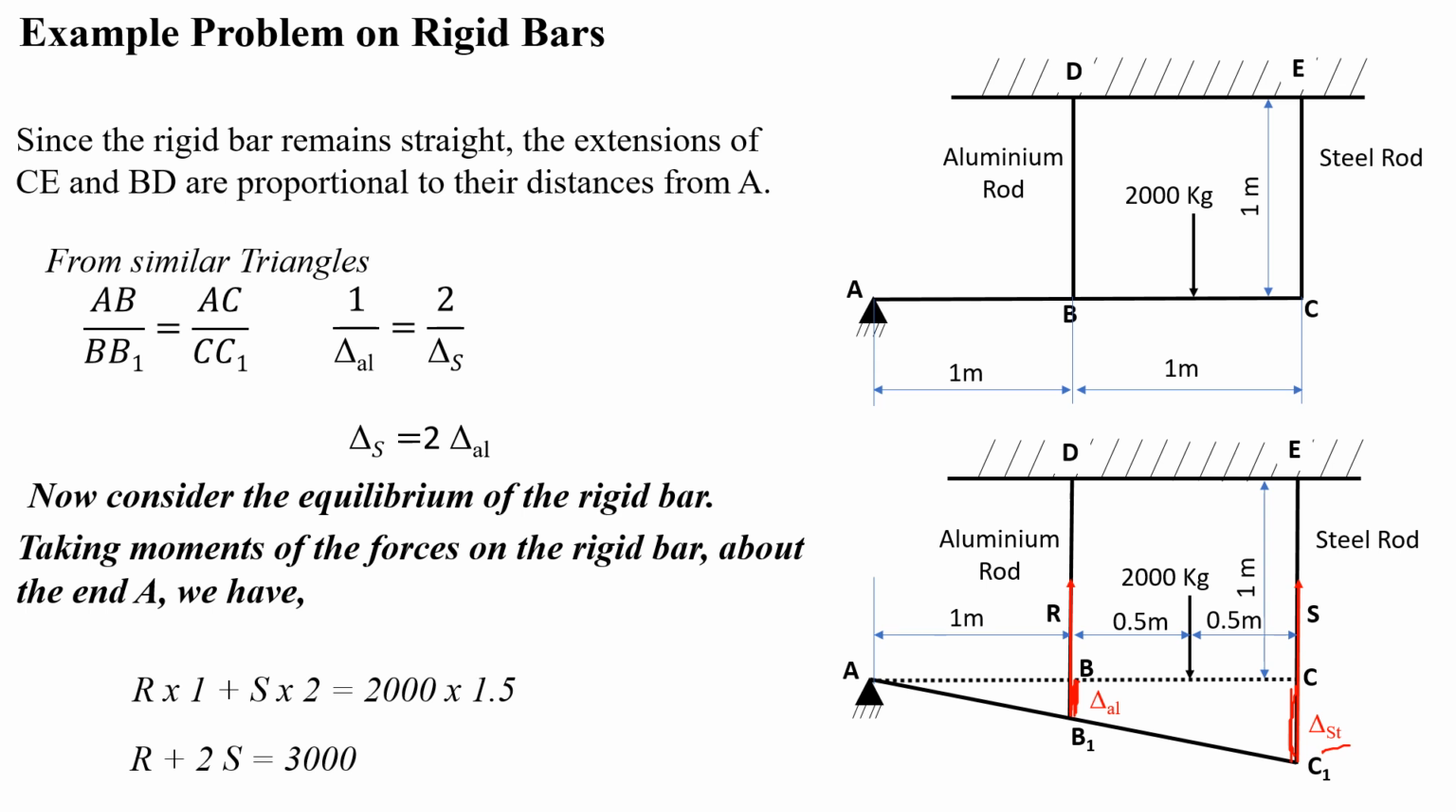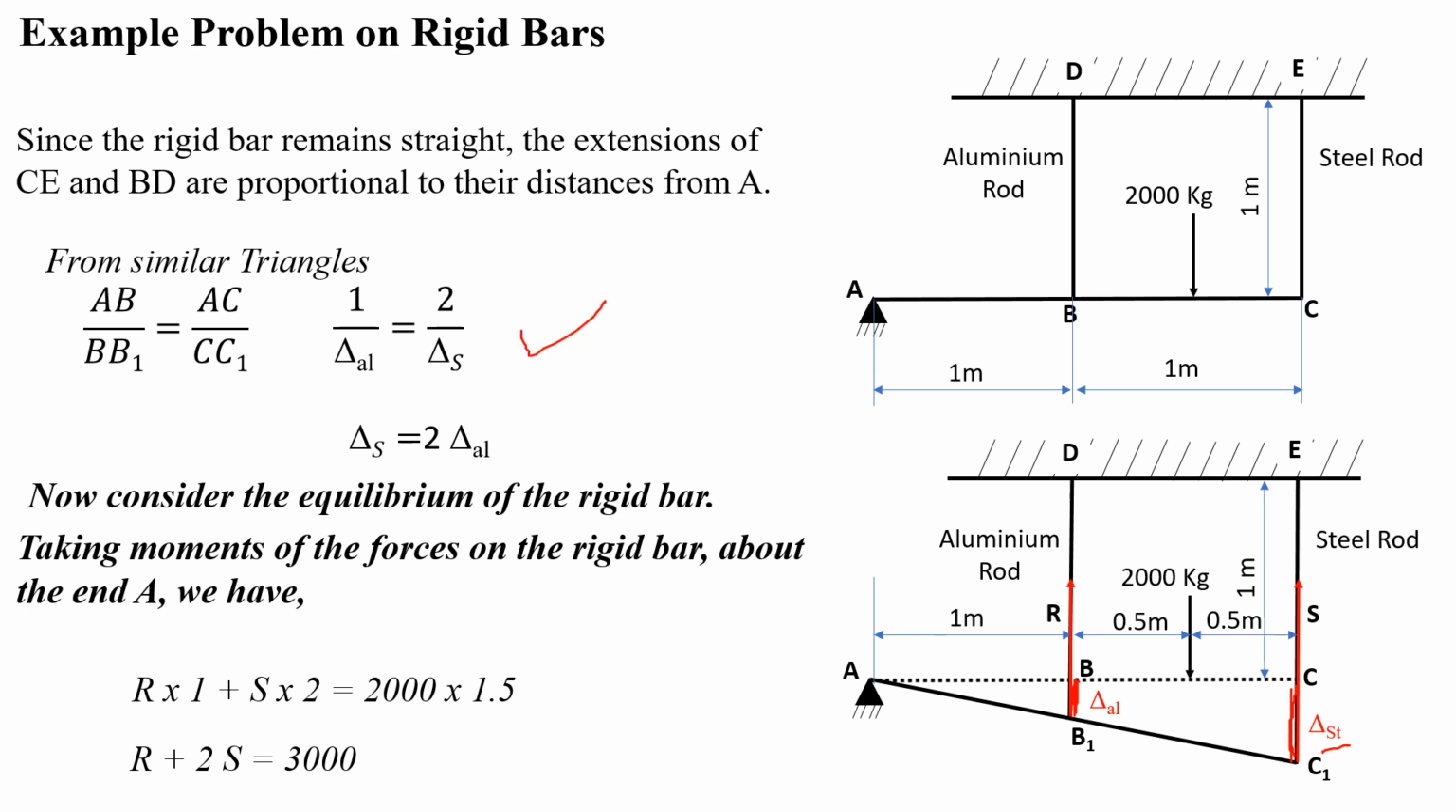Here we first consider similar triangles. AB B1 and AC C1 are similar triangles. From the similar triangles we can state that AB by BB1 equals AC by CC1. AB and AC are known distances, and BB1 is the deformation of the aluminum bar and CC1 is the deformation of the steel rod. Then 1 by delta aluminum equals 2 by delta steel. This is one equation I have to use.